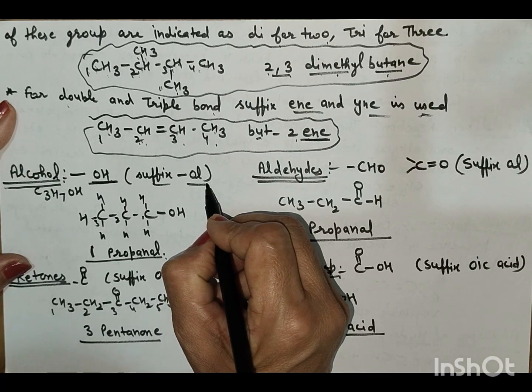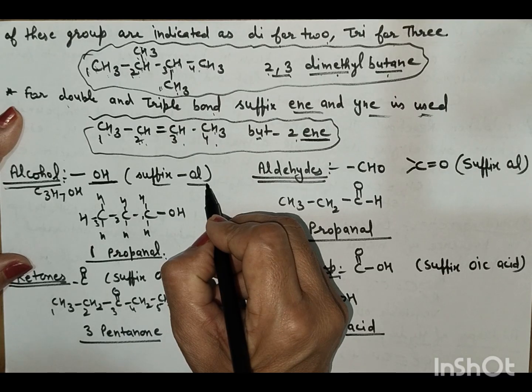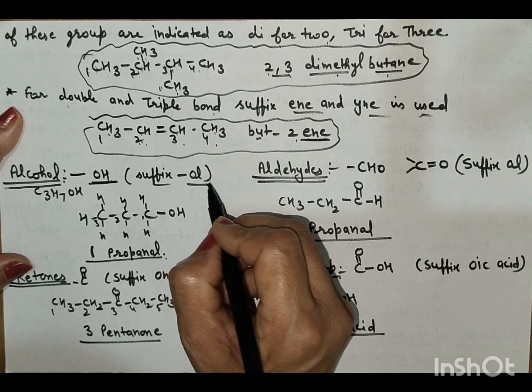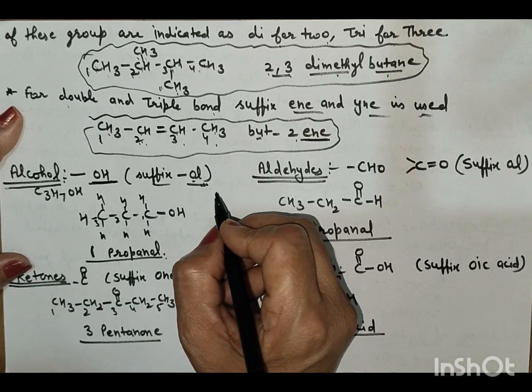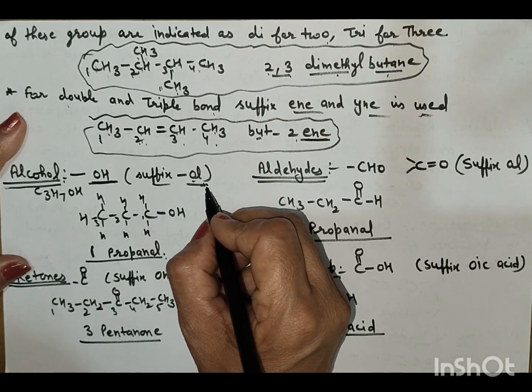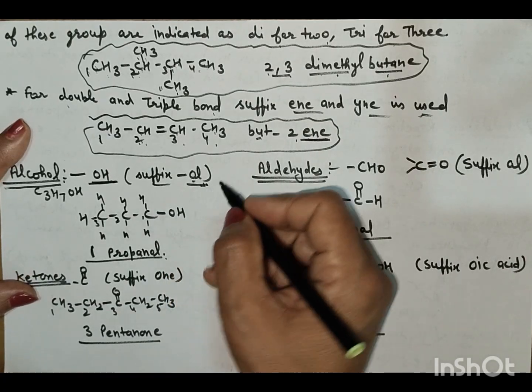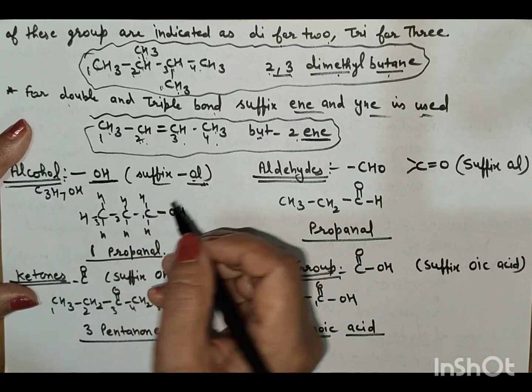Now alcohol. Alcohol has the functional group OH and takes the suffix -ol. If we take methane, then methanol. If we take ethane, replace the E with O. Ethanol, methanol, ethanol, propanol, butanol, pentanol, hexanol. All these are alcohols.